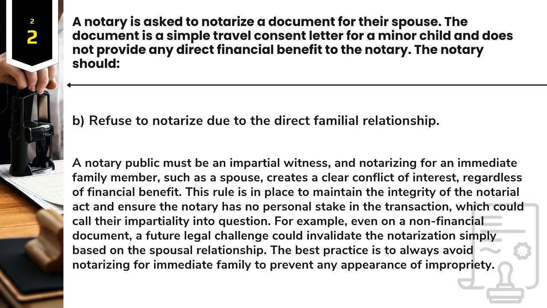Answer: B. Refuse to notarize due to the direct familial relationship. A notary public must be an impartial witness, and notarizing for an immediate family member, such as a spouse, creates a clear conflict of interest, regardless of financial benefit. This rule is in place to maintain the integrity of the notarial act and ensure the notary has no personal stake in the transaction, which could call their impartiality into question. For example, even on a non-financial document, a future legal challenge could invalidate the notarization simply based on the spousal relationship. The best practice is to always avoid notarizing for immediate family to prevent any appearance of impropriety.